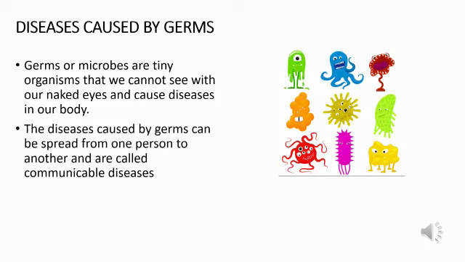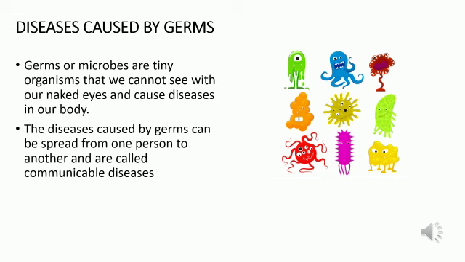So this was all about the diseases caused due to the deficiency of nutrients in our body. Now we will discuss one more kind of diseases that are not caused by the deficiency of nutrients. Rather, these are caused by germs. You all know about germs? Germs or microbes are tiny organisms that we cannot see with our naked eyes, and these cause diseases in our body. And you all know that the diseases caused by germs can be spread from one person to another.